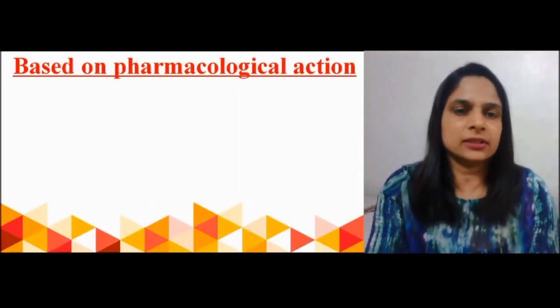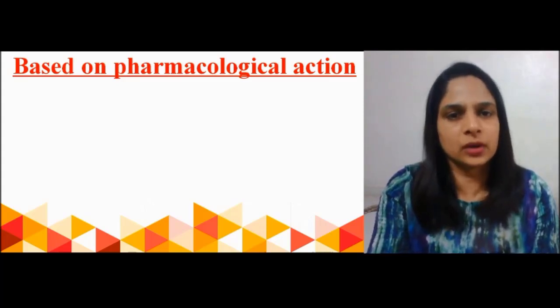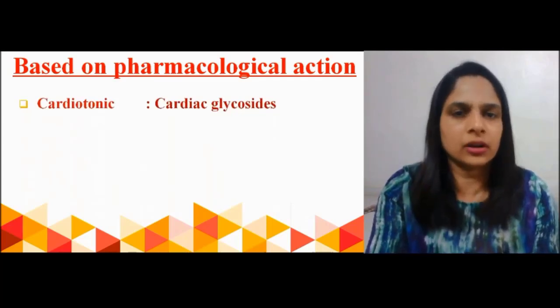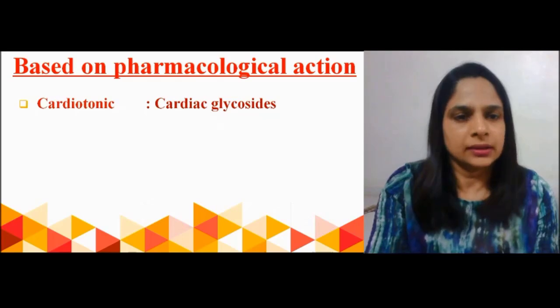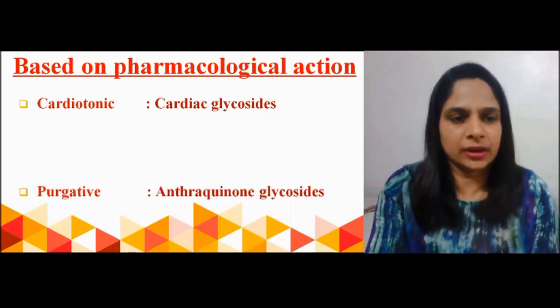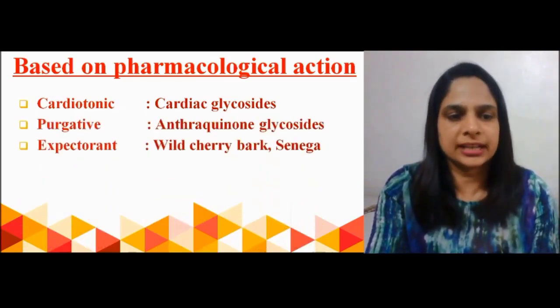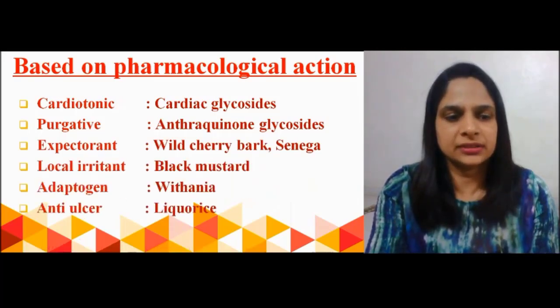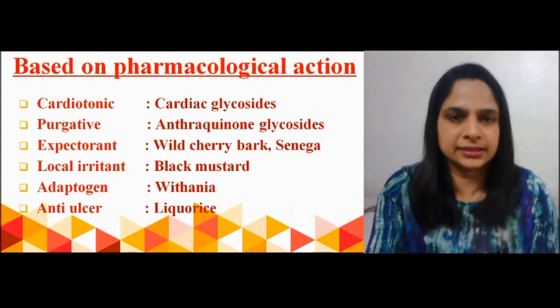Another category of glycoside classification is based on the pharmacological action of the aglycone portion or the overall pharmacological action of the glycosides. The categories are cardiotonic, purgative, expectorant, local irritant, adaptogen and anti-ulcer.